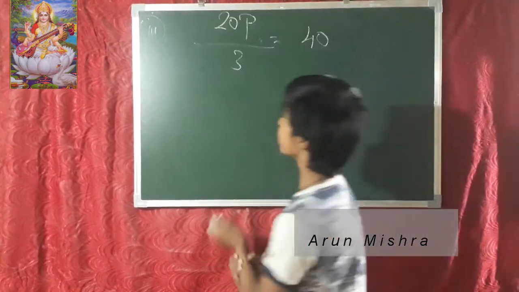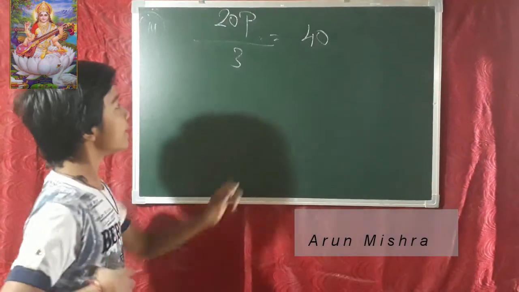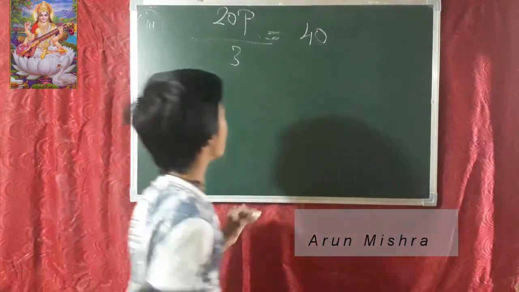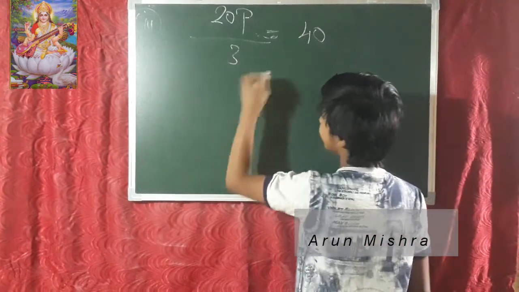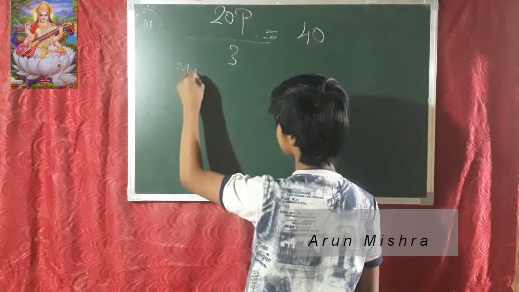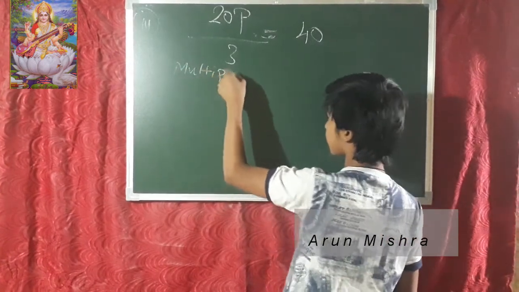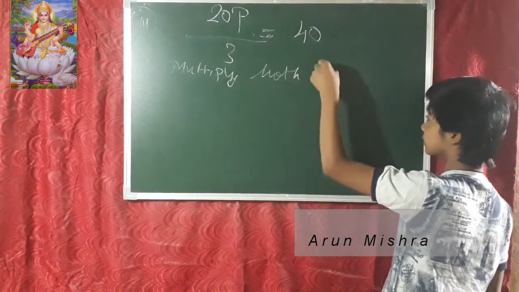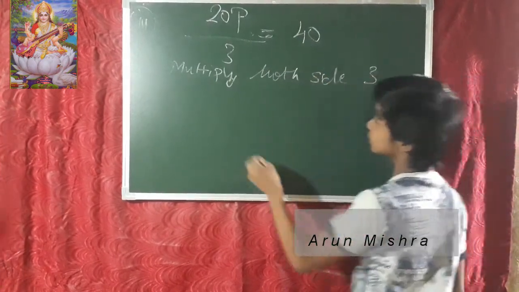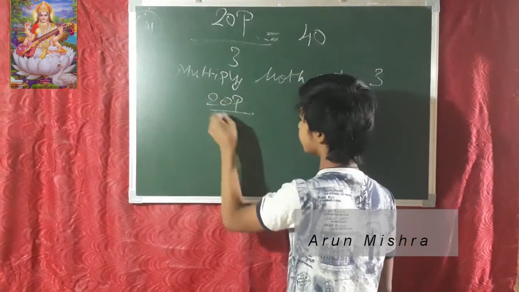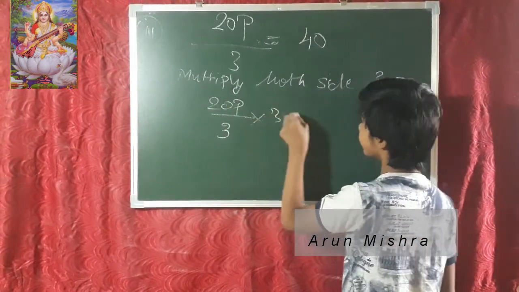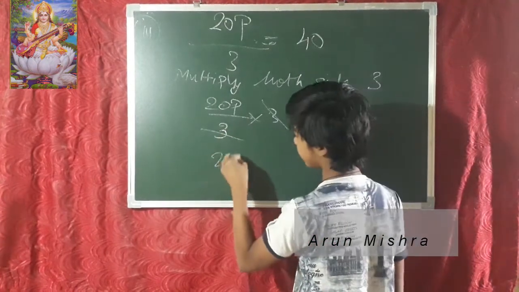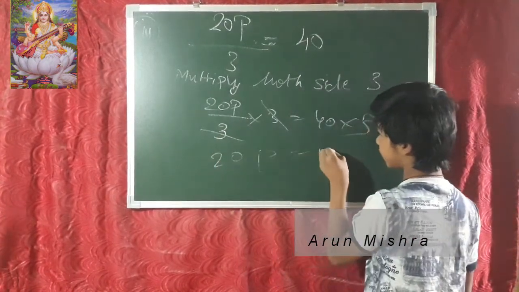So friends, now we are going to start our third number question. 20p upon 3 is equal to 40. So now what? Multiply both sides by 3. When we multiply both sides by 3, 20p upon 3 into 3 equals 40 into 3. The 3s cancel, so 20p is equal to 120.